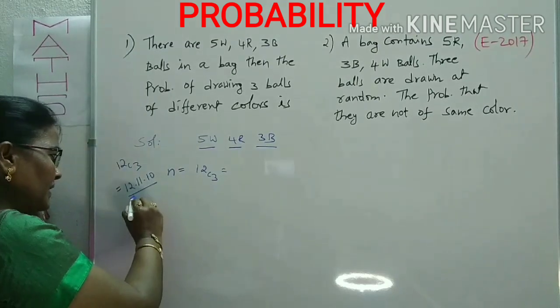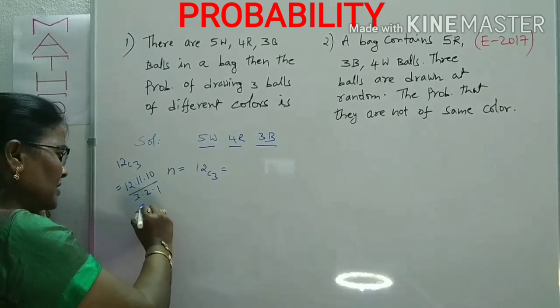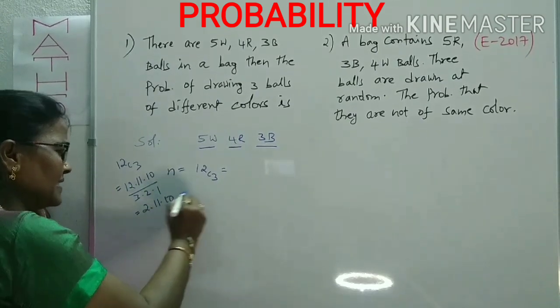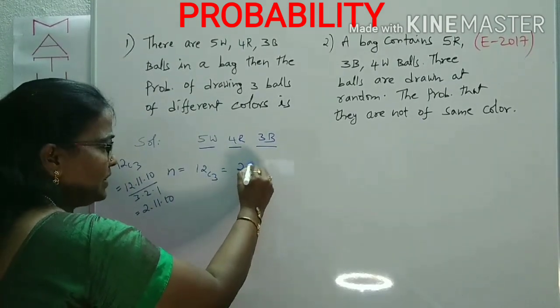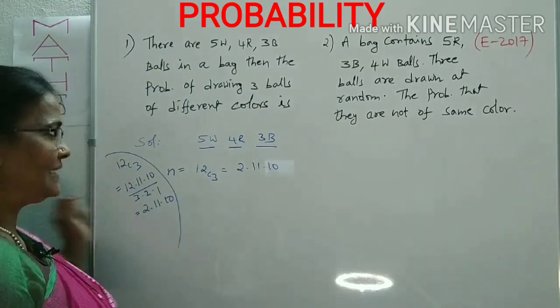3 factorial is simply 3 into 2 into 1. So by the calculation, 6, 2 into 11 into 10. I will write it as it is here: 2, 11, 10. Now we can come to the numerator.